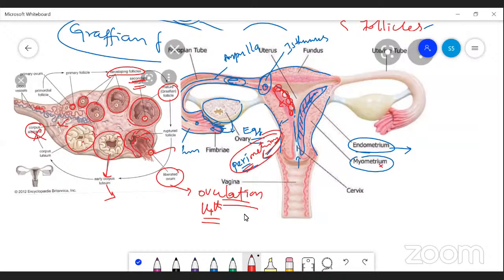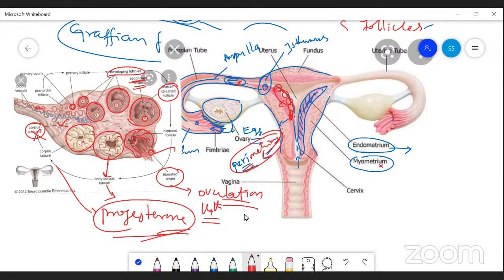If the egg is fertilized and gets implanted here, the corpus luteum produces a hormone called progesterone. This progesterone is called the pregnancy hormone.